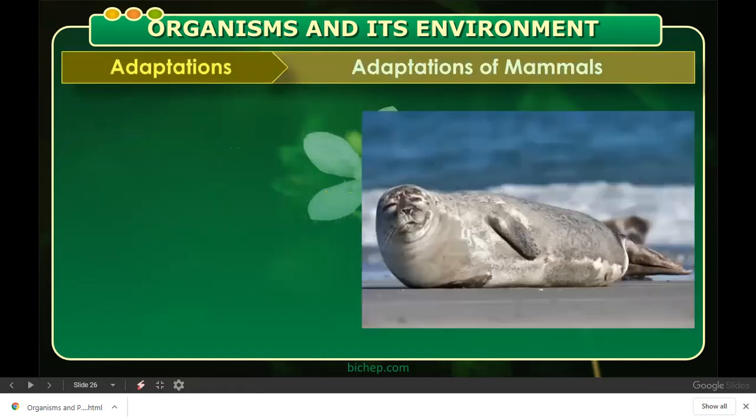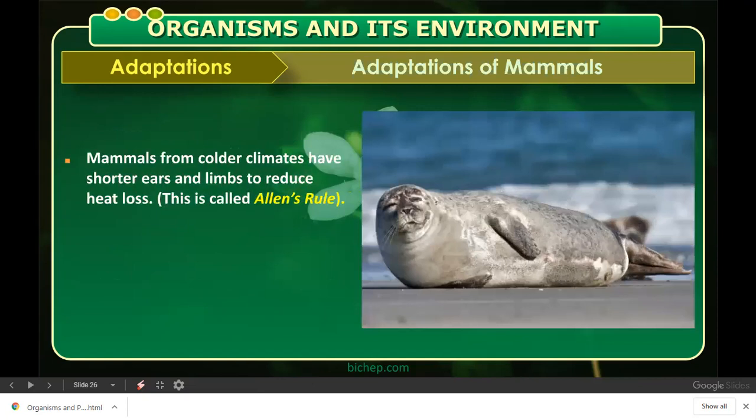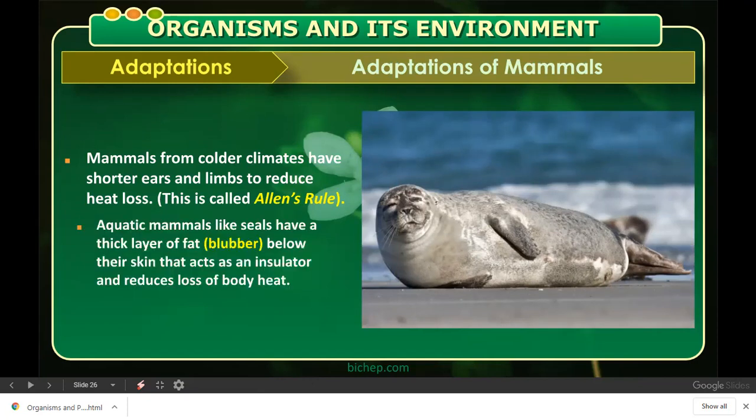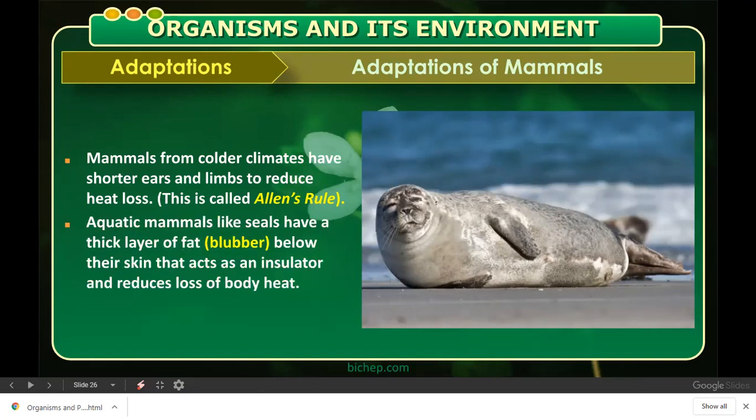So here you can see adaptation shown by mammals. Mammals में क्या adaptation है? Especially if you take this one, that is a cold. Animals present in the cold areas. They have shorter ears and limbs to reduce the heat loss. Body से heat कम निकलना चाहिए बाहर, इसलिए उनके जो ear and limbs है, they are very short. Aquatic mammals like seal, they have a thick layer of fat, that is blubber, below their skin, which is acting as an insulator and reduces the loss of body heat.